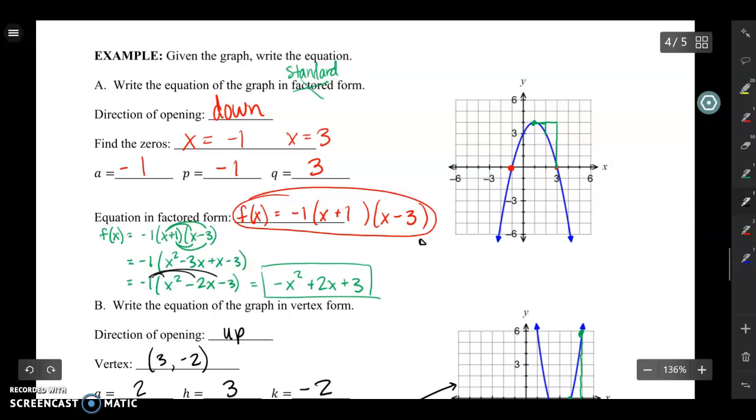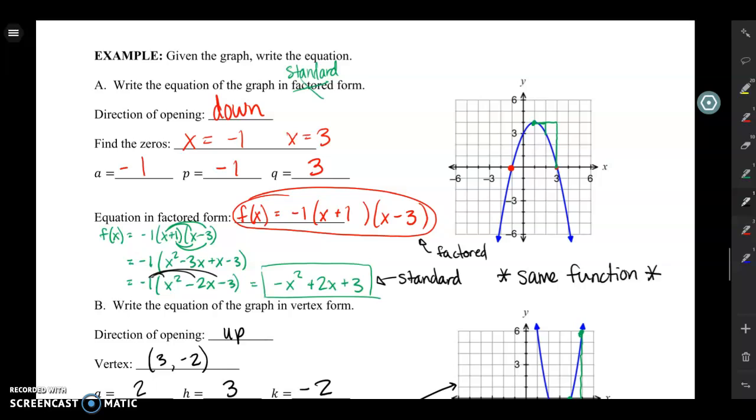So this red one is in factored form. This one is in standard form. But the important thing here is it's the same function. Just because it looks different or because I'm writing it in a different form doesn't mean I'm changing it at all. So if you were to type the red equation in factored form into your calculator or the green equation in standard form into your calculator, both times you're going to get the graph shown in the top right.